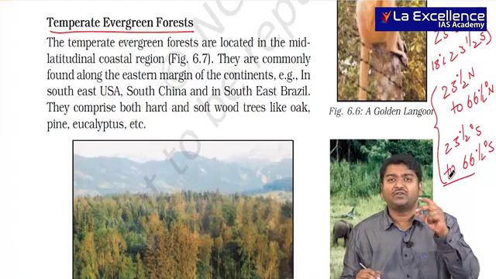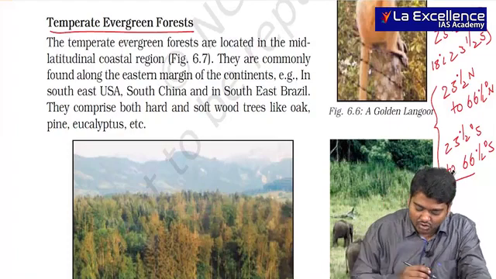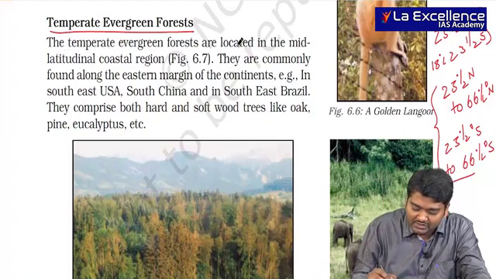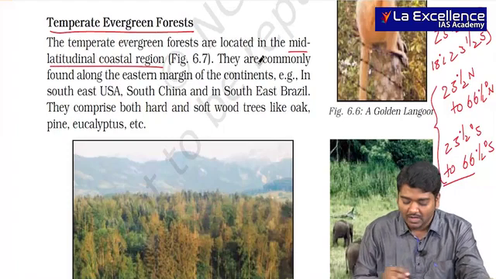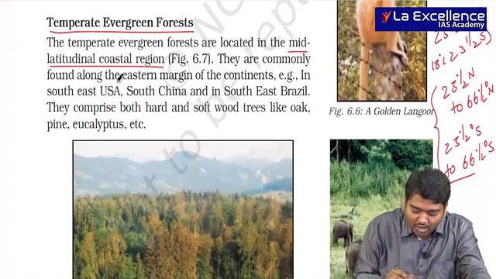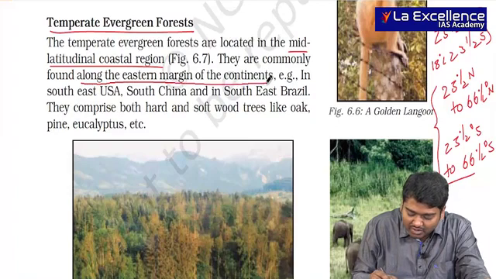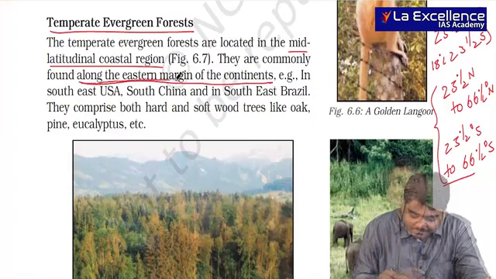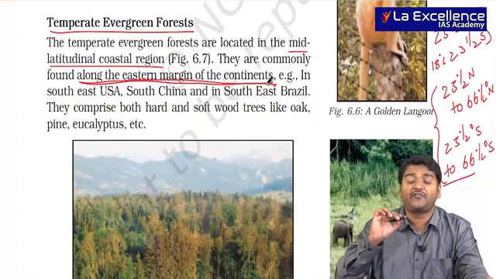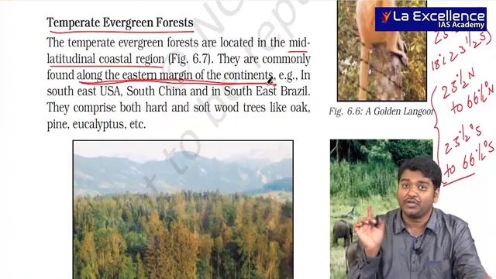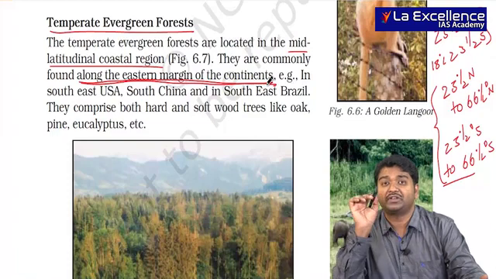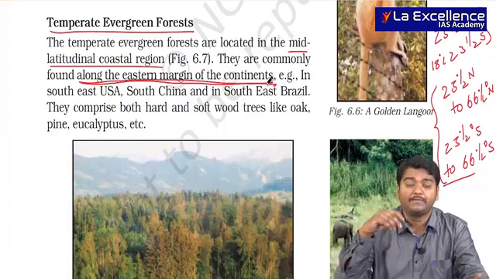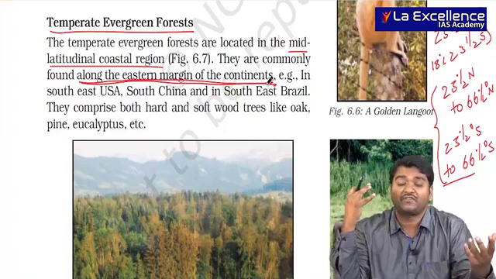So we'll be going across all this. Temperate evergreen forests are located in the mid latitudinal coastal region. They are commonly found along the eastern margin of the continents. This will be asked. The reason for this is rainfall will be more in this region. I have already told you, don't try to remember any information regarding the distribution now, because you are not aware of the geographical factors.